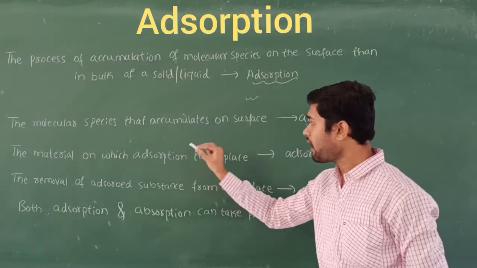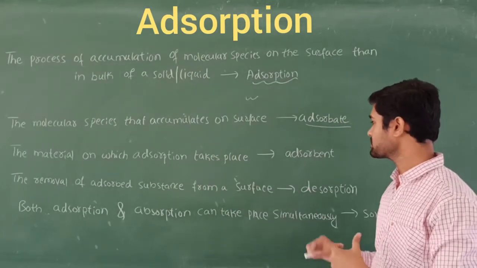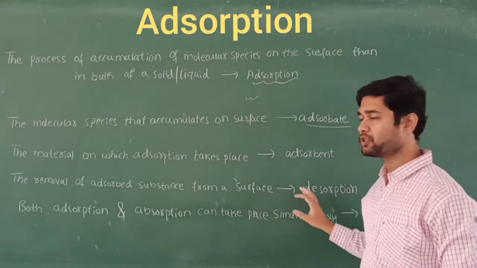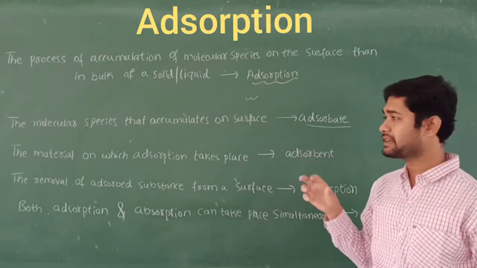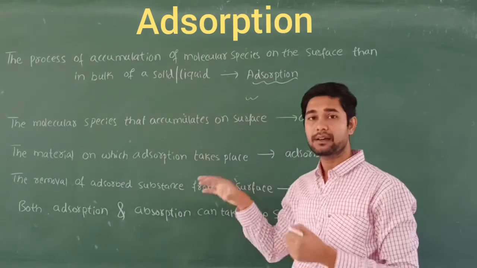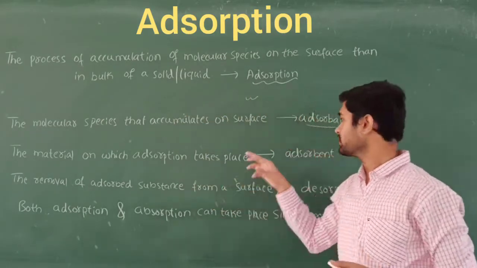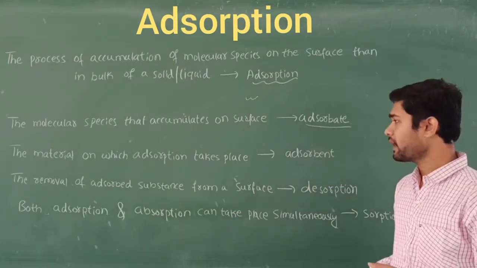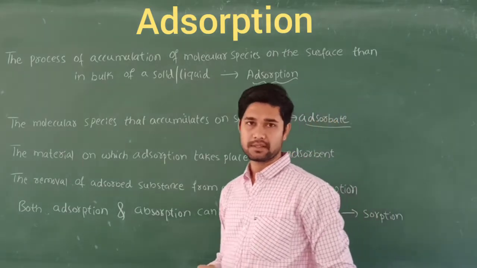And the material on which adsorption takes place is called the adsorbent. So this board we are going to call the adsorbent, because it has the capacity to accept the chalk particles.